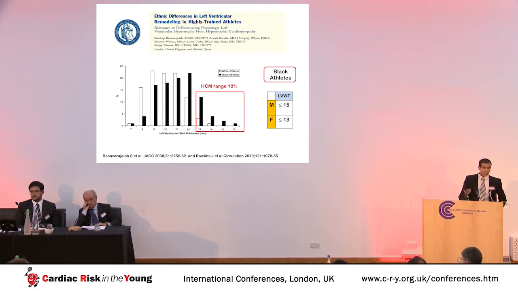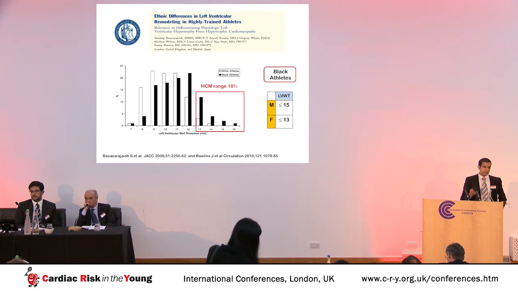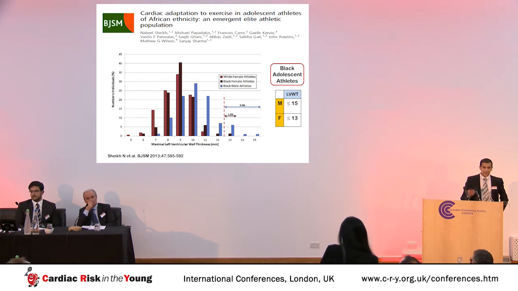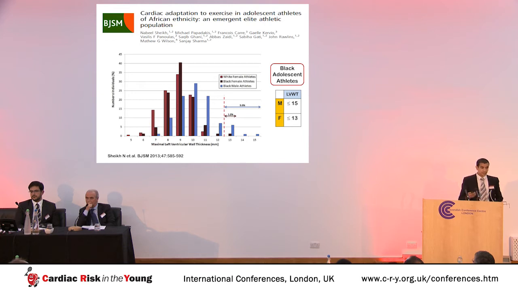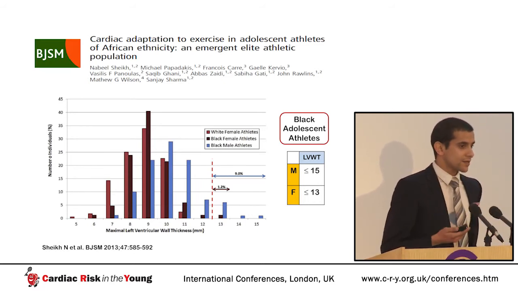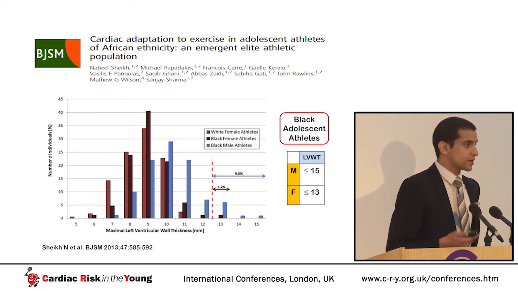So, for example, if you see a black male with an LV wall thickness of 15 millimeters, it could be a physiological variant, but you would never expect to see that in a white athlete. My colleague Dr. Sheikh extended this work to adolescent black athletes. And again, if we look at the hypertrophic cardiomyopathy overlap zone, we find that around 10% of healthy adolescent black athletes will have an LV wall thickness of above 12 millimeters. So you could even see an LV wall thickness of 15 millimeters in a 16-year-old black athlete. But if you saw that in a white athlete, it would almost certainly be hypertrophic cardiomyopathy.